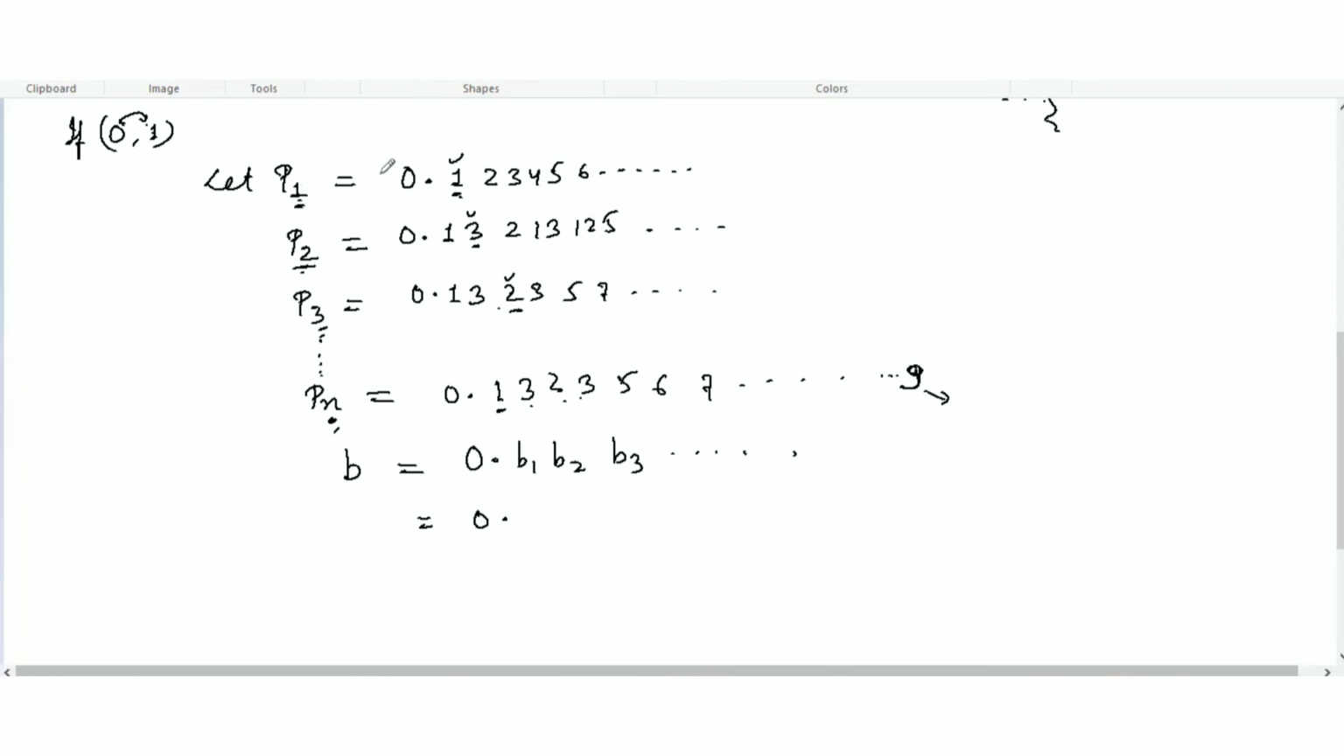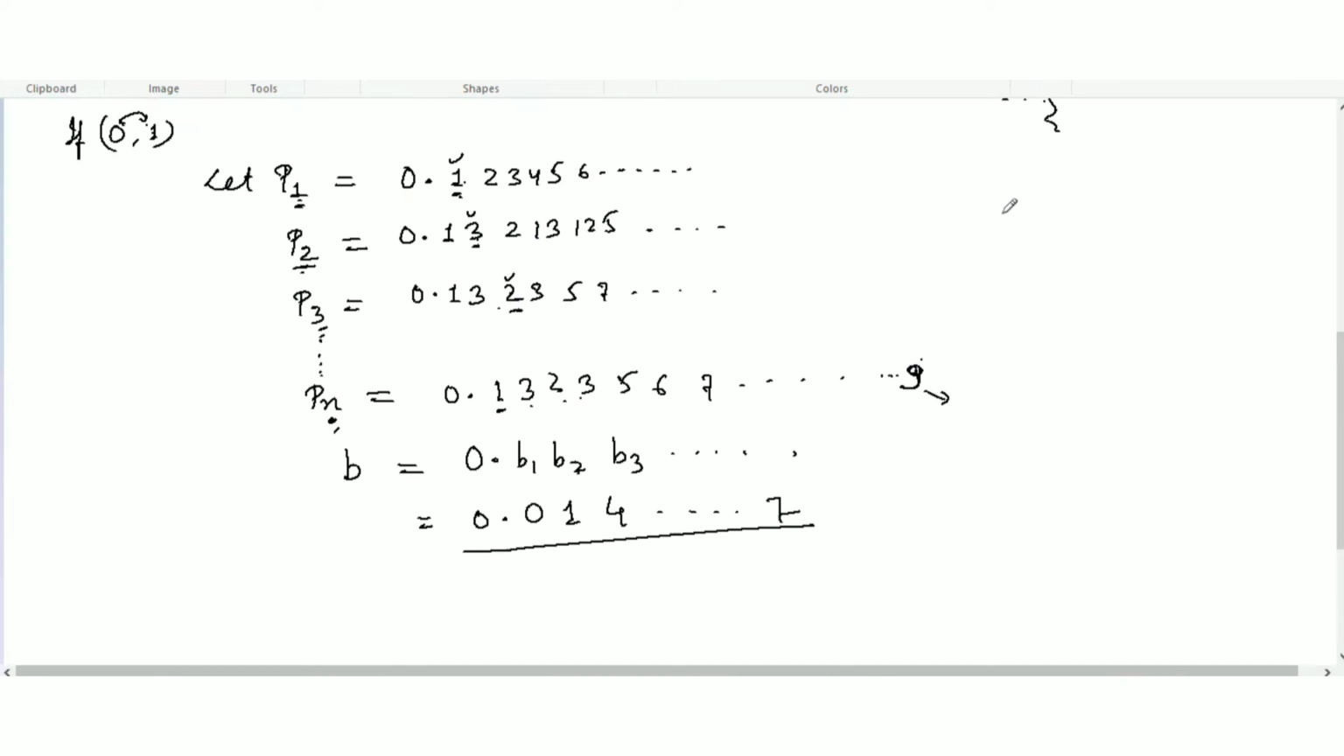B1 means the first position, which is 1, but I'm going to take 0 here. B2, second position is 3, I'm going to take a different number, 1. Third position is 2, I'm going to make it a different number, say 4. And the nth number is 9, but I'm going to take 7. So I have made a number which does not match any of these numbers, and it is also between 0 and 1. So here we can't count, we can't define any pattern.